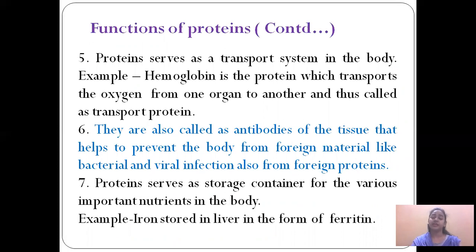If any invading particle harms your body organ, then proteins come forward first to protect the organ from that invading particle. The seventh and last function is that it serves as a storage container of various nutrients. For example, iron is stored in the liver in the form of ferritin.